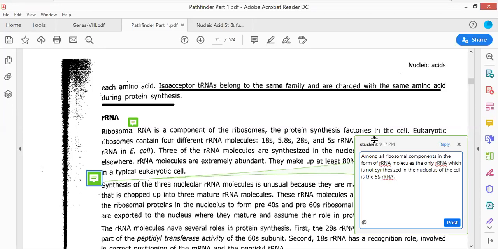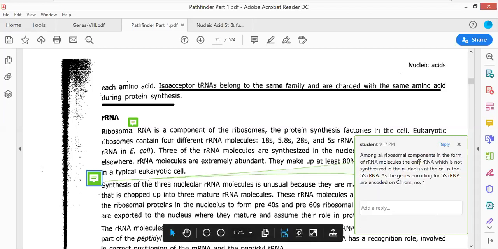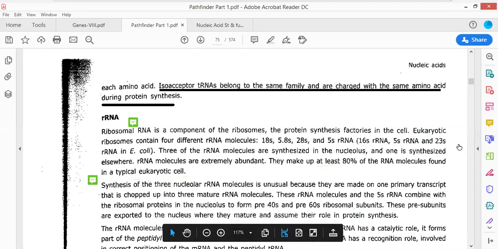Okay, because this 5S rRNA is synthesized on chromosome number 1, as the genes encoding for 5S rRNA are encoded on chromosome number 1. So this is very important. It is an exceptional case in the case of rRNA molecules. Hope you will remember this.